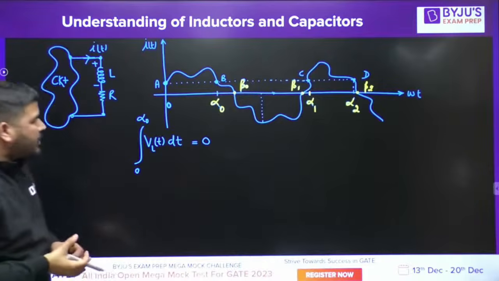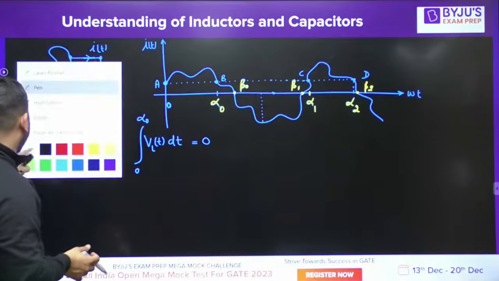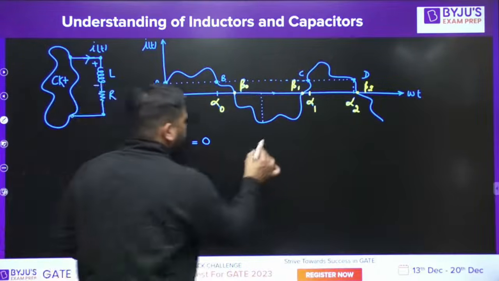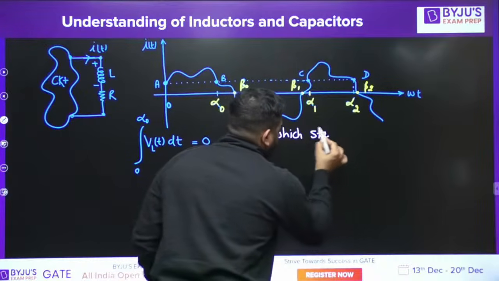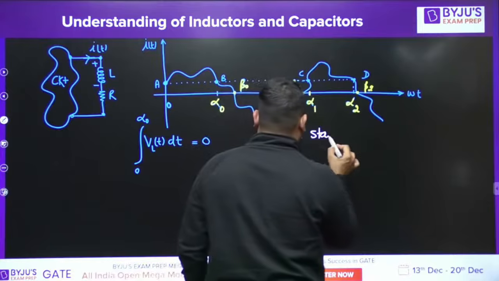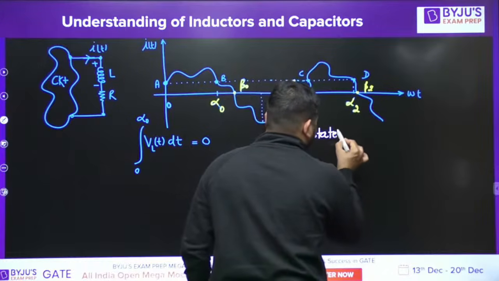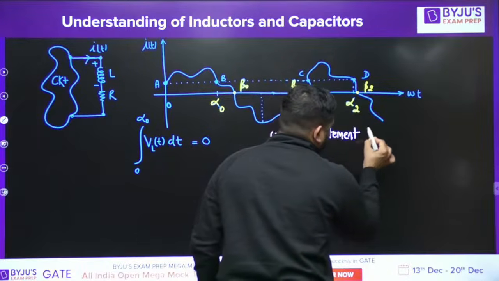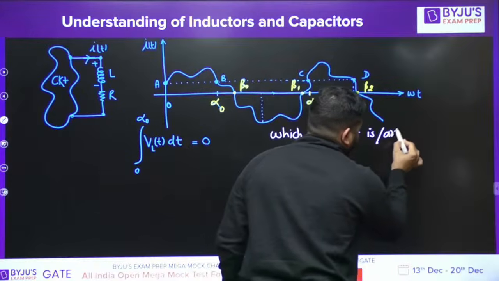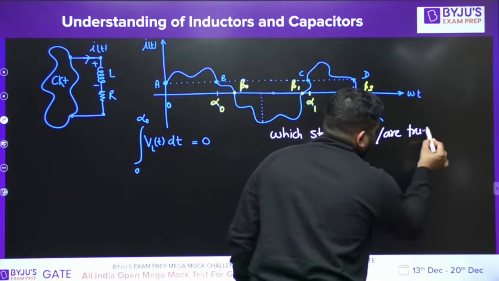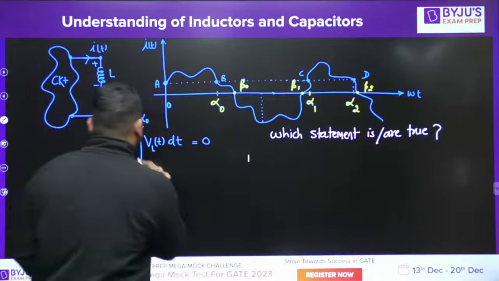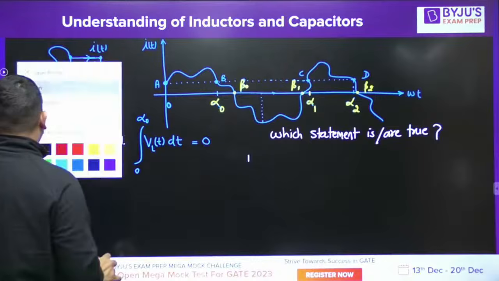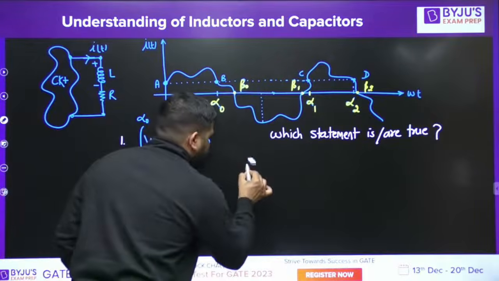Now, which statement is true? It is an MSQ question. Which statements are true? Tell me, guys. First statement is this.